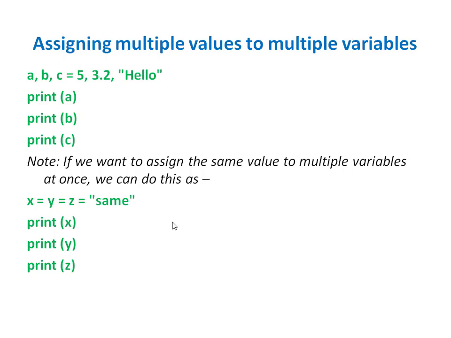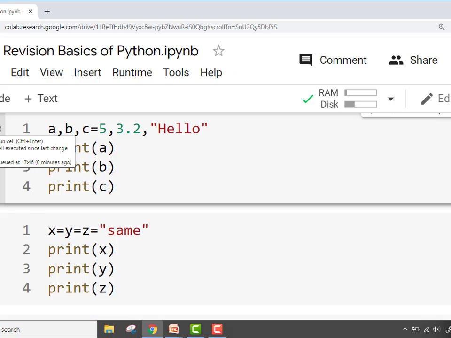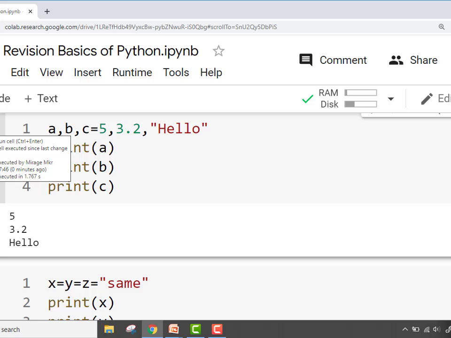Now when we print the values of a, b and c, they are going to assume different values. That is, a is going to assume the integer value 5, b is going to assume the floating point value 3.2, while c is going to assume the string value hello. See the output which is produced by this. The values are 5, 3.2 and hello. This means that we can, in a single statement, assign different types of values to multiple variables.